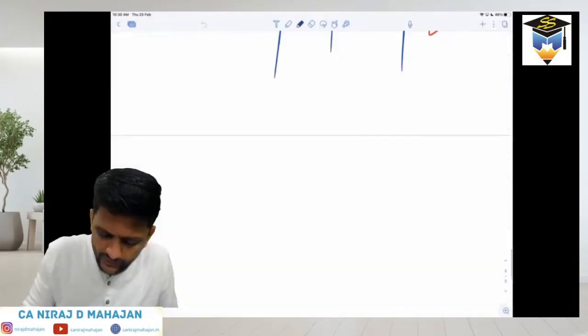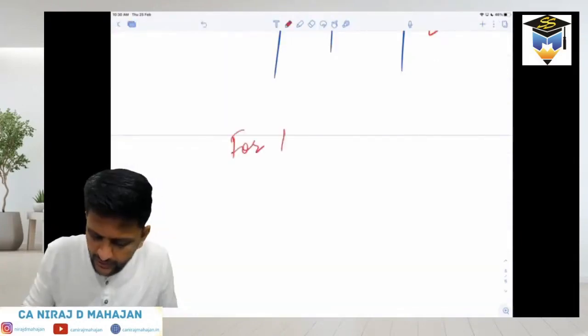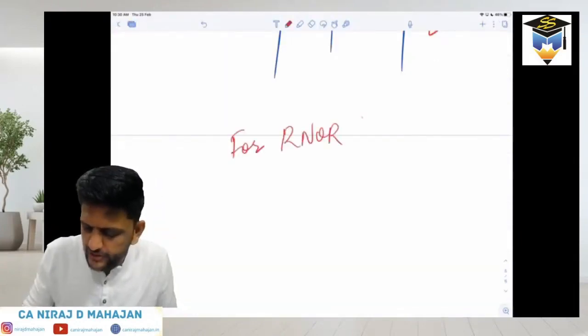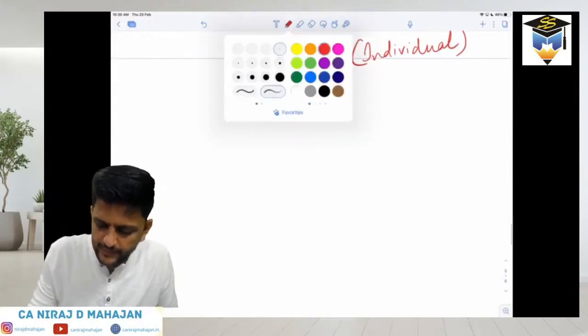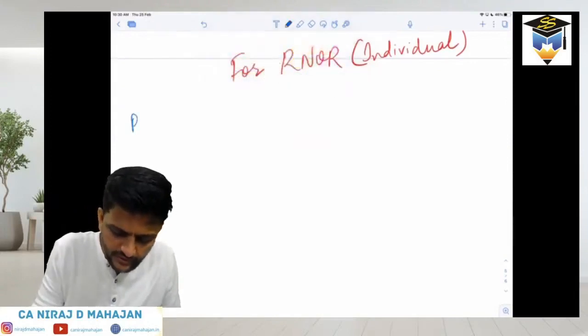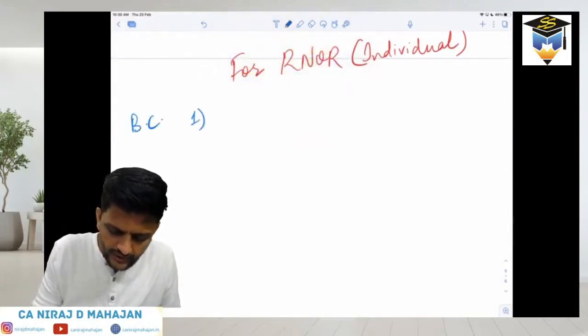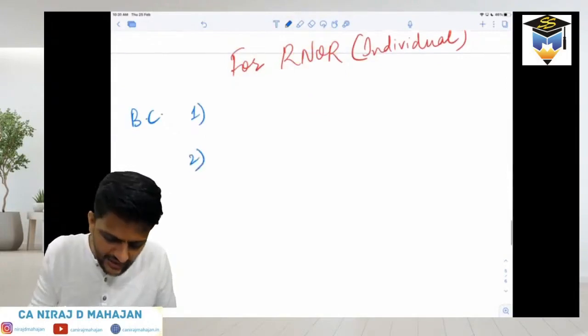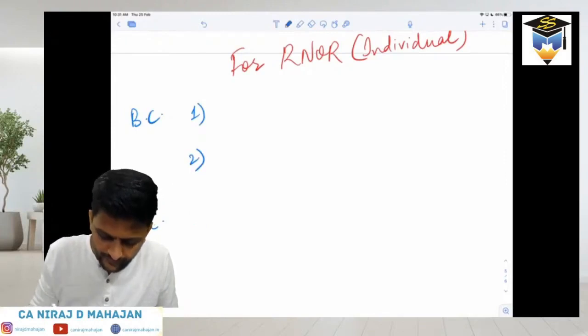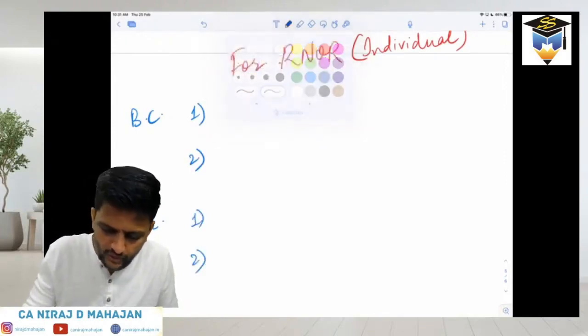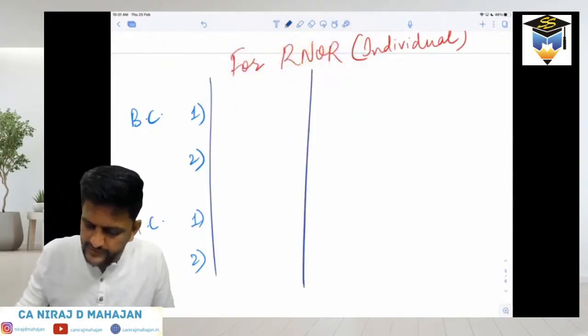For RNOR, write down. Again, obviously, you know it is individual. Again, what all cases can happen? Please pay attention. I'm writing in short, bacho. Basic condition number 1 and basic condition number 2, and additional condition number 1, and additional condition number 2. Alright, everybody? So write down quickly. What all things can happen?